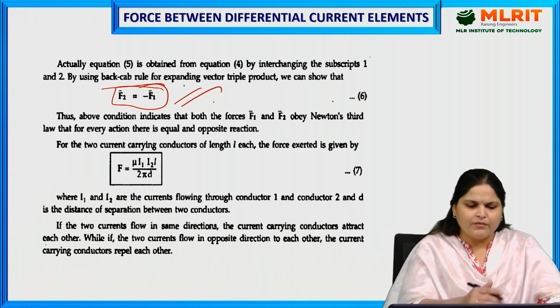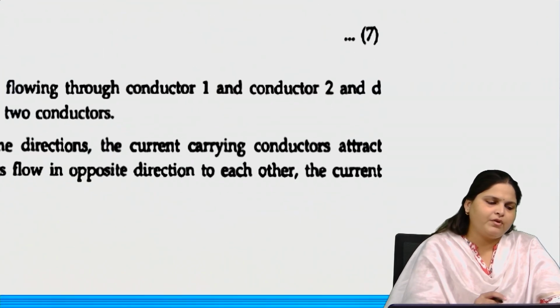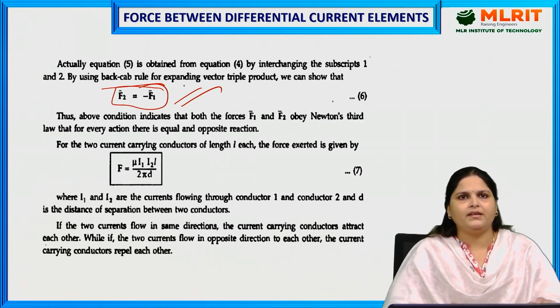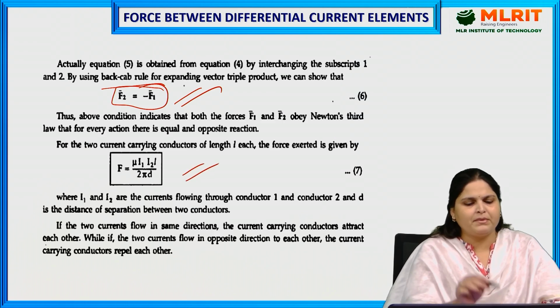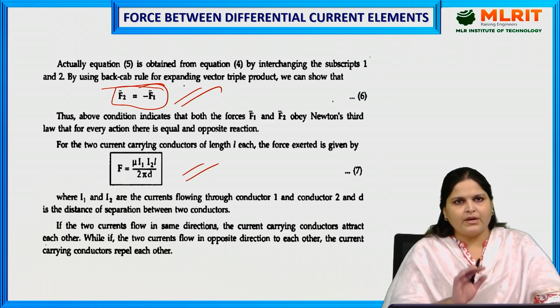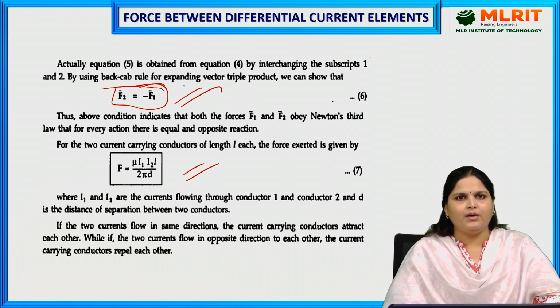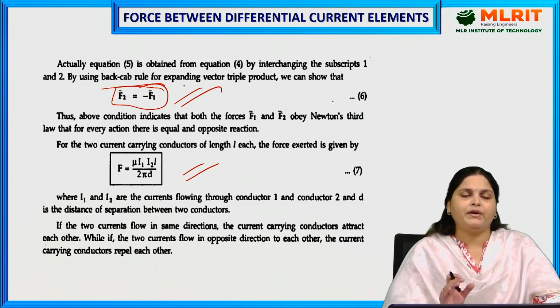If we further simplify it, for a conductor of length L, this force can be written as mu I1 I2 L upon 2 pi D, where I1 and I2 are the currents in the two conductors, and D is the distance between them.